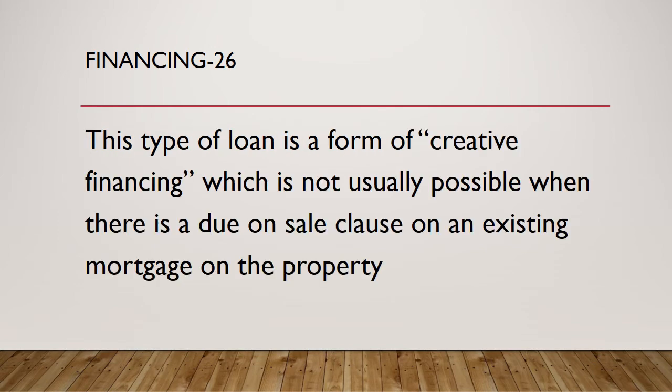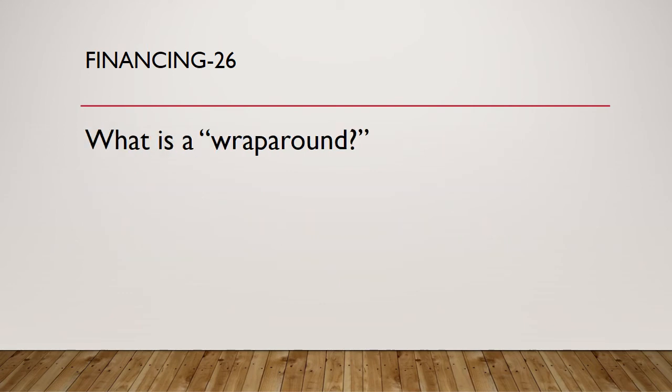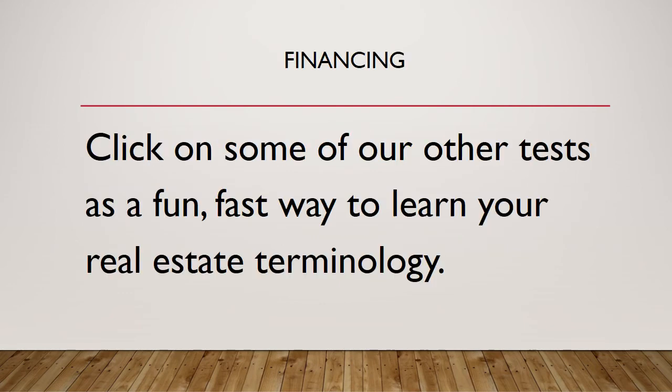Question 26. The type of loan is a form of creative financing, which is not usually possible when there's a due on sale clause on an existing mortgage on the property. What is a wraparound?